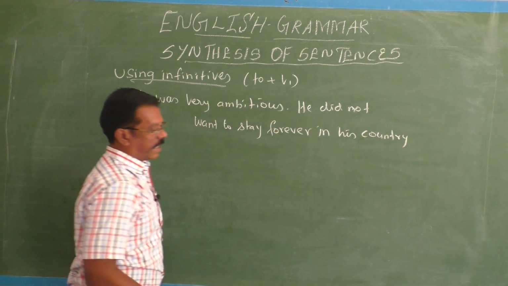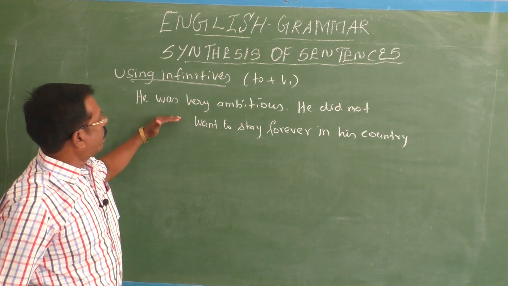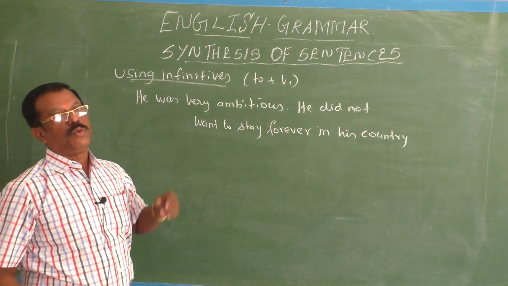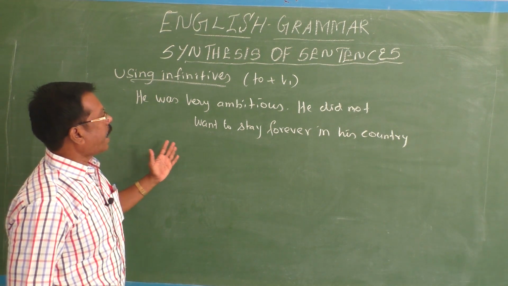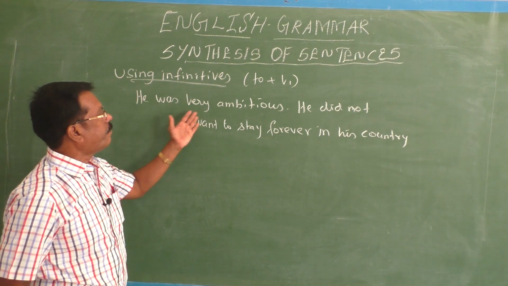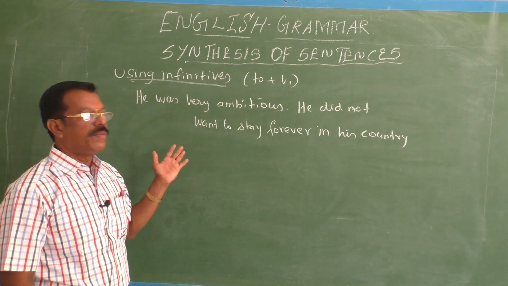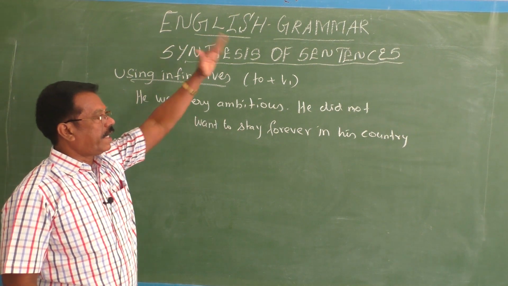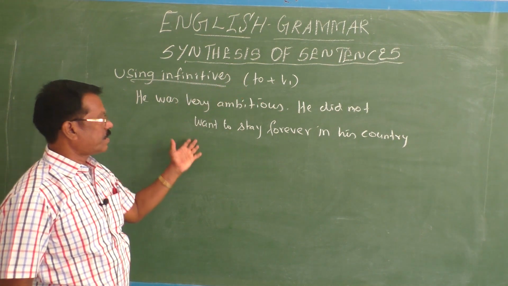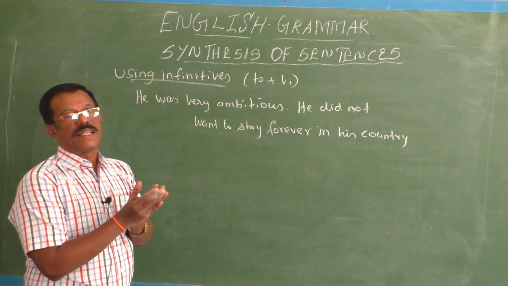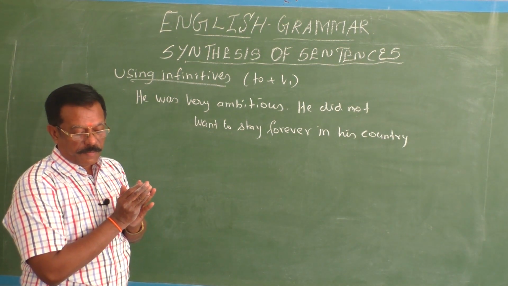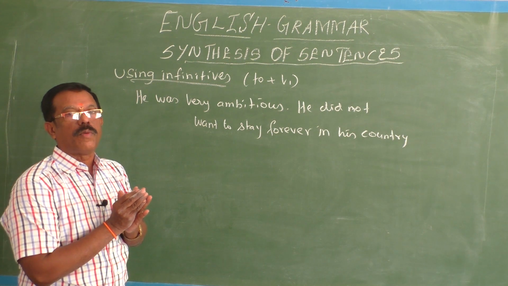How can you synthesize? By using 'too'. Suppose you have this type of sentence: very plus adjective, very is an adverb, and another part, did not plus verb. You can easily synthesize these types of sentences by using the 'too' model.